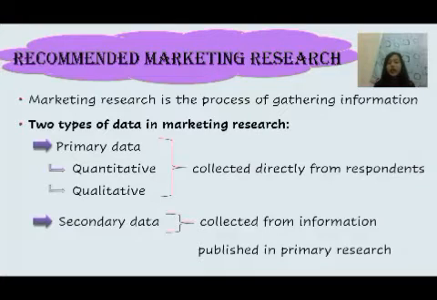Secondary data is information that has already been published in primary research. Normally, the information collected in secondary research comes from newspapers, government records, websites, books, journals, and magazines. The secondary research method may save time compared to the primary method. The company can search for the information they need by using a laptop or smartphone rather than doing the survey face-to-face with the respondents.